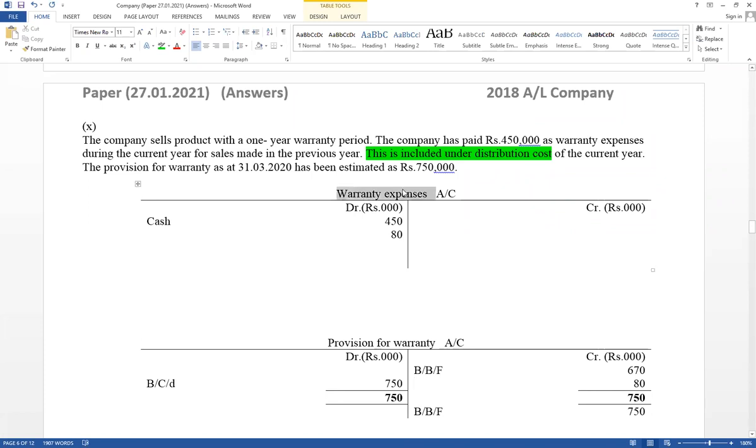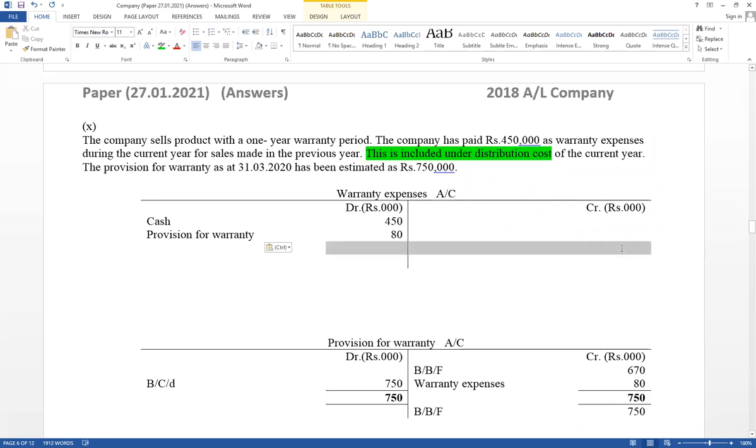Name of other ledger accounts. Difference value estimate change. Warranty expense account debit, provision for warranty credit, only 80,000 under provision. Therefore, here as a provision for warranty. Think about estimate change. Opening balance sheet is given and closing balance should be carried down and paid amount is given. Cash account credit, warranty expense account debit, and estimate change. It difference value also should be transferred to the warranty expense accounts. Now, warranty expense could be closed.